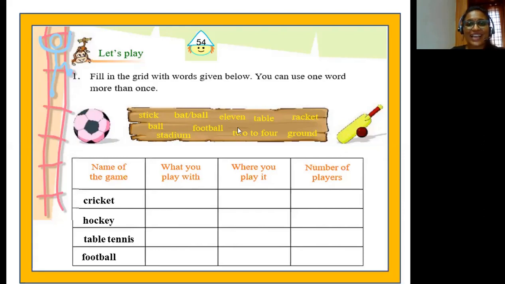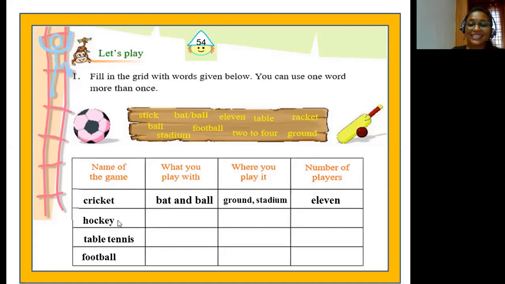Let's do this fun activity then. Cricket. The first heading here is what you play with. You all know, children, cricket is played with bat and ball. So write it down, children. Next, where you play it. Where do you play cricket, children? Cricket can be played on a ground or a stadium. And how many players are there, children? There are 11 players in cricket.